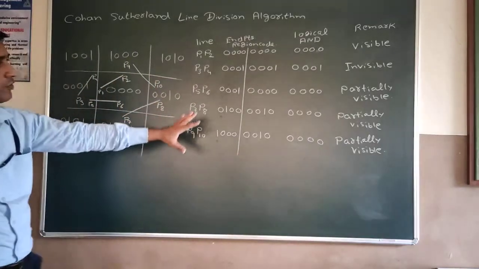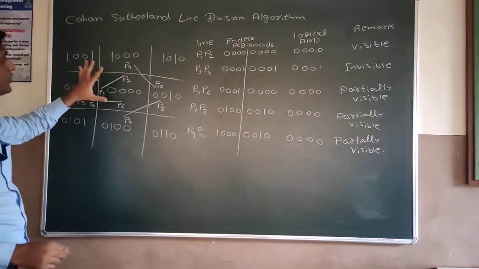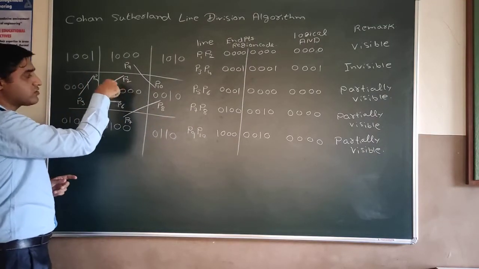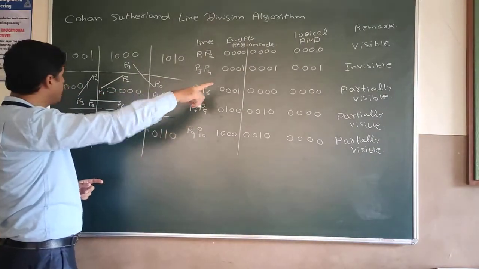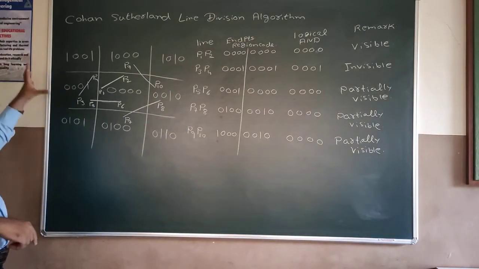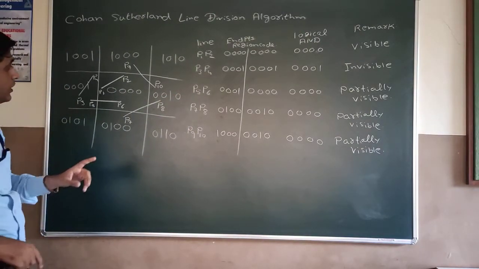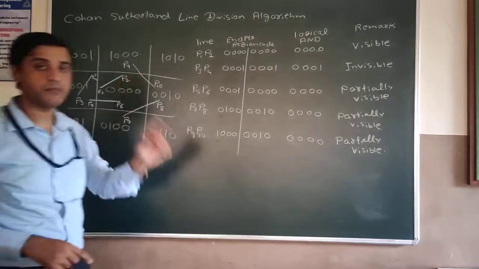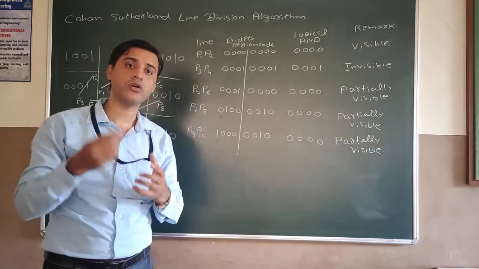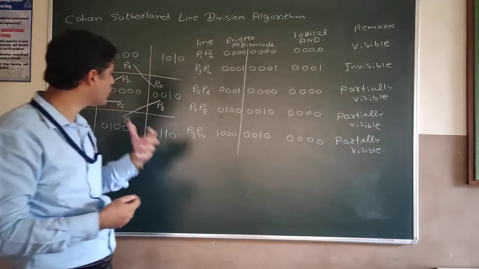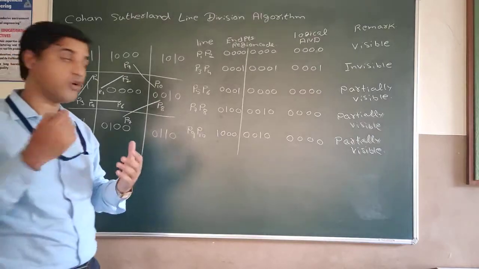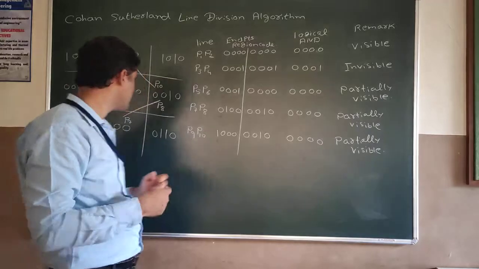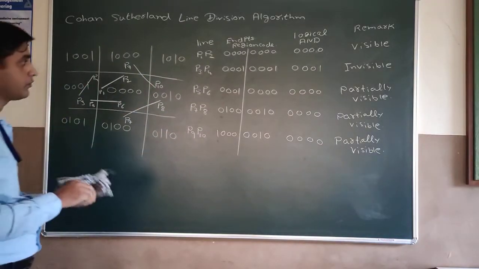As you can see from this remark as well as from this diagram, we have correlated these things. P1, P2 is actually inside the window, that's why it is visible. P3, P4 is completely outside the window, that's why it is invisible. P5, P6, P7, P8, P9, P10 are actually partially visible. That means some part of that line is inside the window and some part of that line is outside the window. Now we have to find out the lines which are inside the window. That is the thing that we have to do.